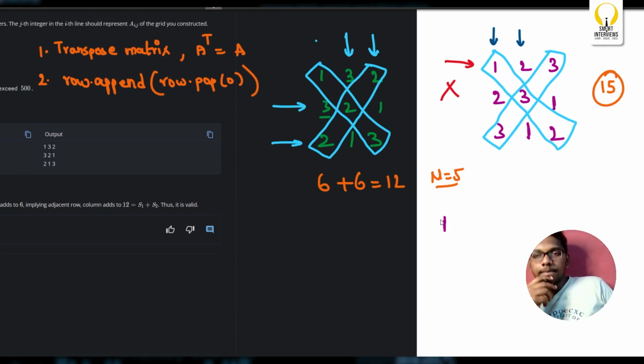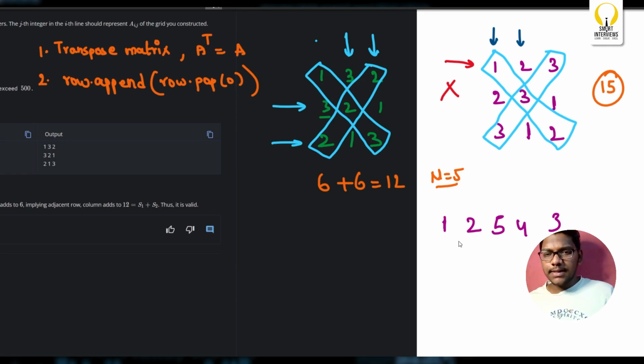Now, what is n by 2? 5 by 2 is 2. So till 2 you simply write, and from here on I should consider the reversed elements 5, 4, 3. That's what I've done there as well.